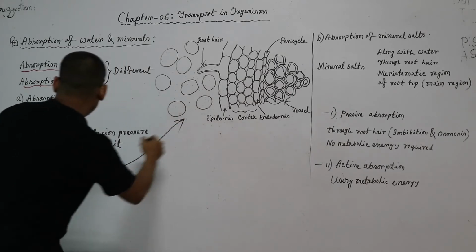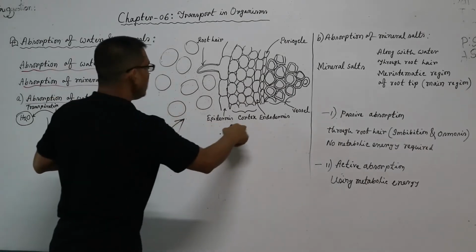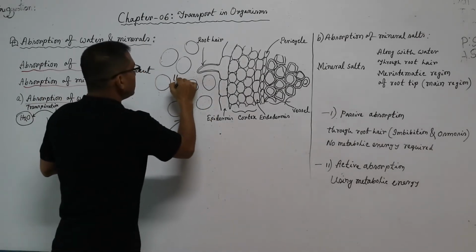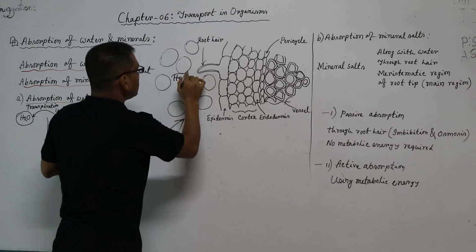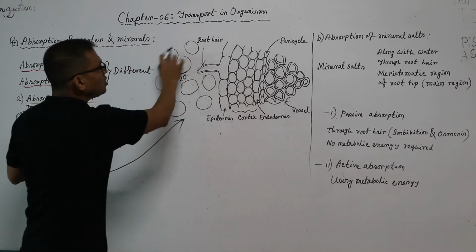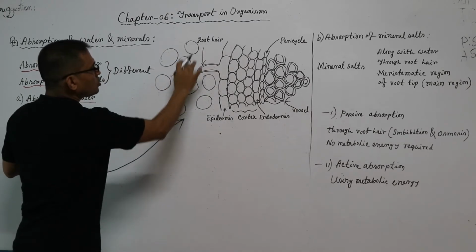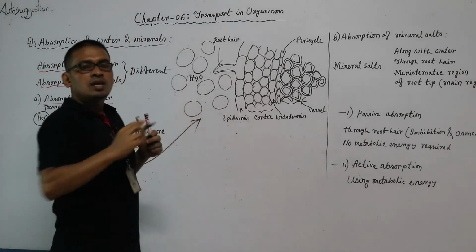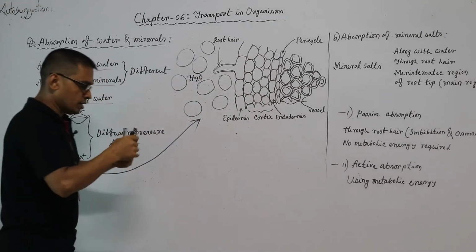Now, this is a magnifying figure of the root and here is the water. The water in between these soil particles is known as capillary water.